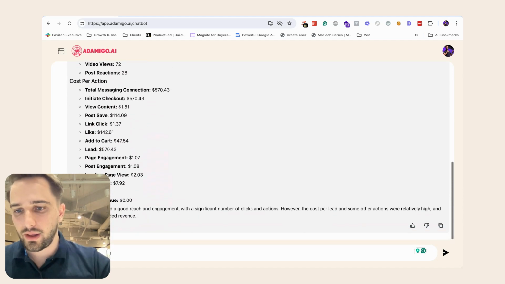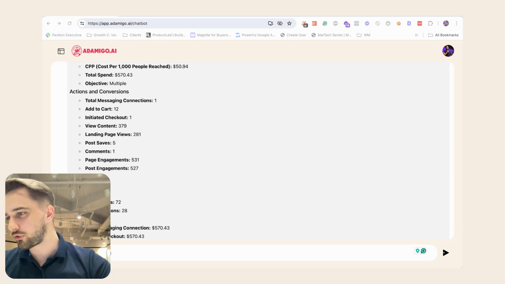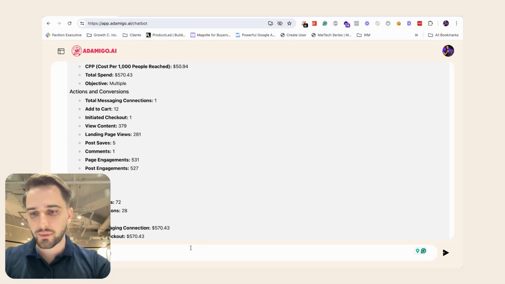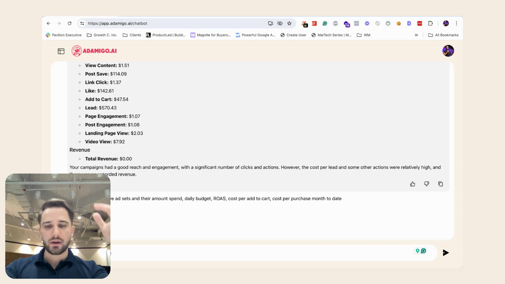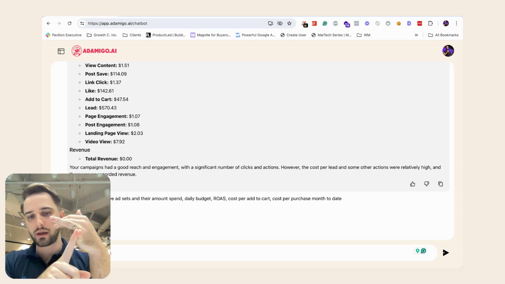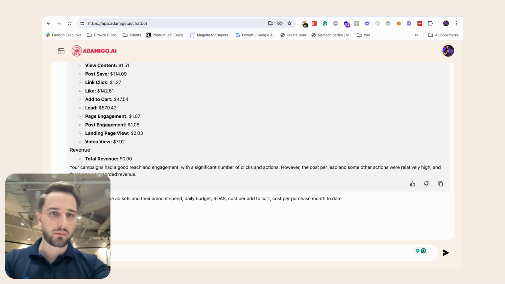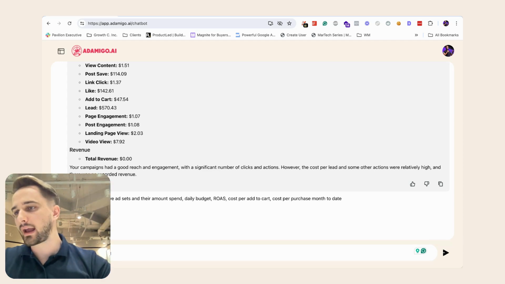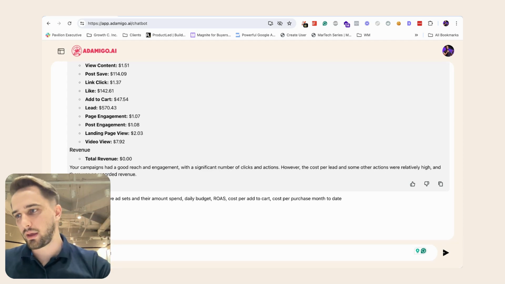Now, that's a first quick overview. The next thing that I would like to do, and I have that question prepared right here, so I'll just copy and paste it over, is go a little bit more into detail and understand the KPIs that I care about. So return on ad spend, cost per add to cart, cost per purchase, month to date, across all my ad sets, right? So I just quickly get that overview and I can then take action. Please reduce budgets here, pause ad sets here, increase budgets on this ad set, and that will keep my account lean and clean on a daily basis.